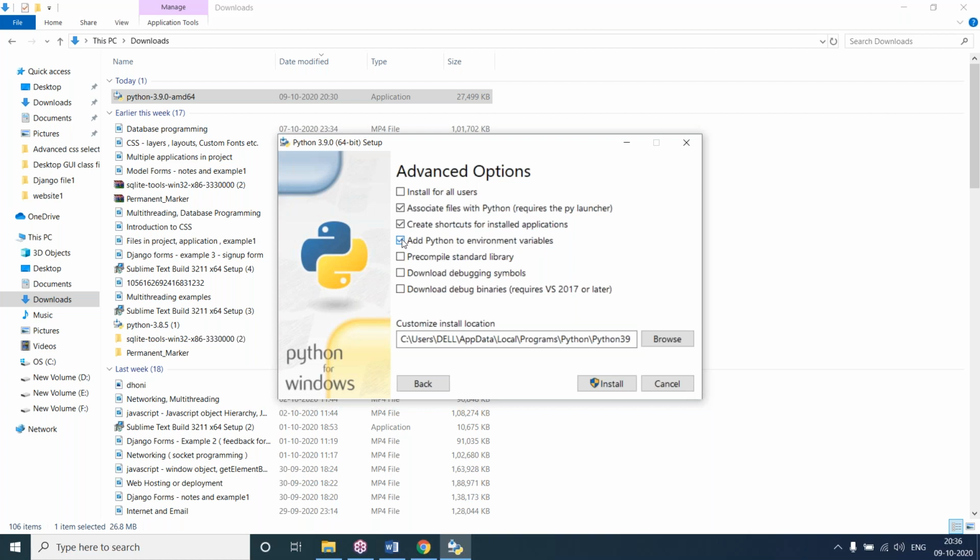So we can add a Python path to the environment variable so that it can work from any location, from any drive, any folder. Every path, Windows path, Java path, other software's path, is added in environment variables in Control Panel. Like this we can add it automatically. We can also add it manually, and we'll see how to add it manually. We are going to discuss it.